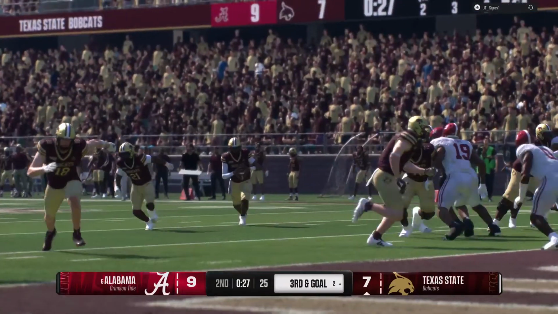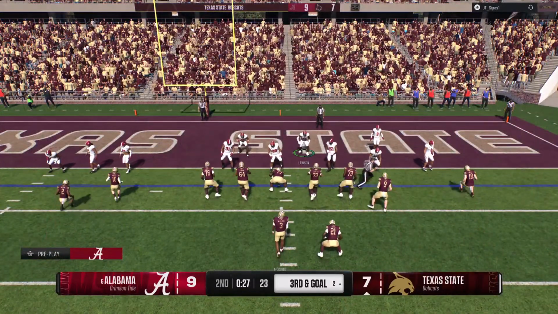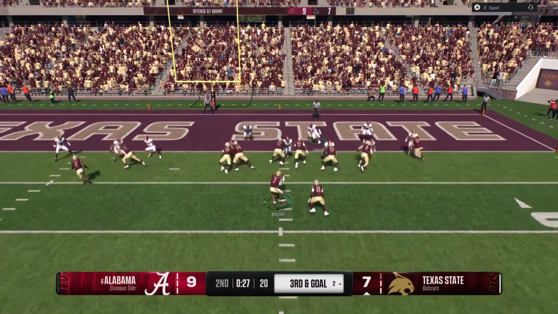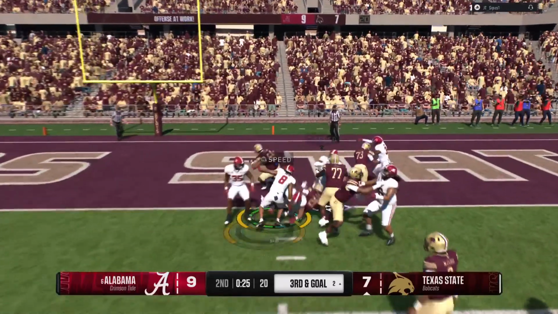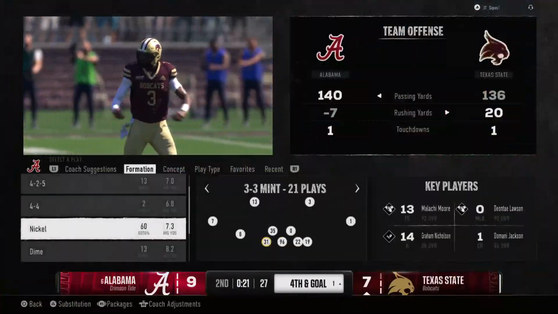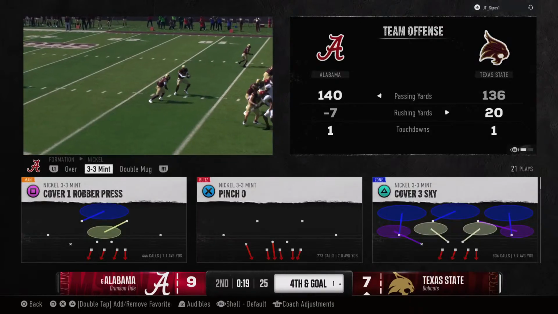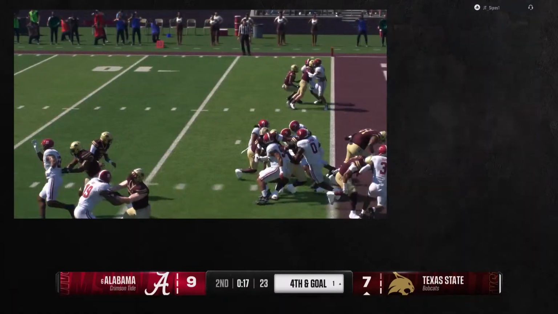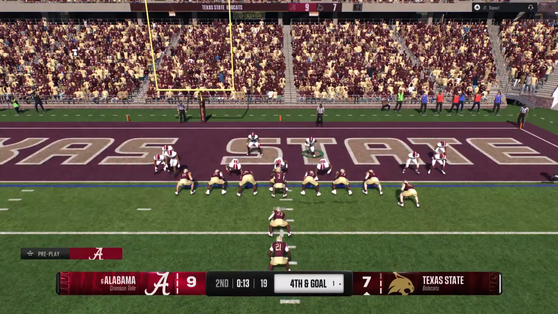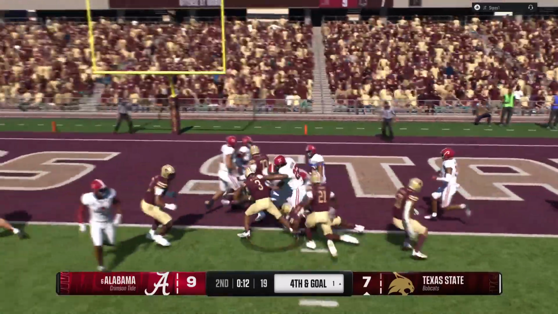A timeout is called as this offense tries to find a way to get more points on the board before the half. Trying to push their way into the end zone on third and goal. And he's wrestled to the ground. Man, if I'm quarterback right now, after this long of a drive down this close, I'm going for a touchdown here, Paul. And I get that, but I've worn this defense out, man. I'm going to go for it.